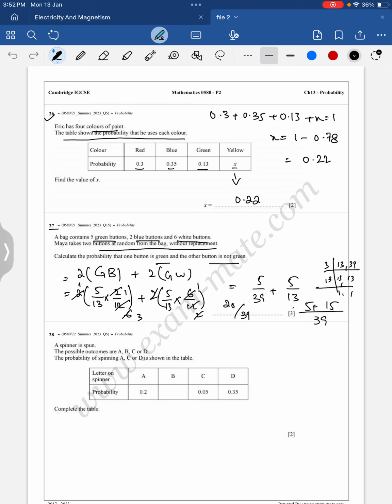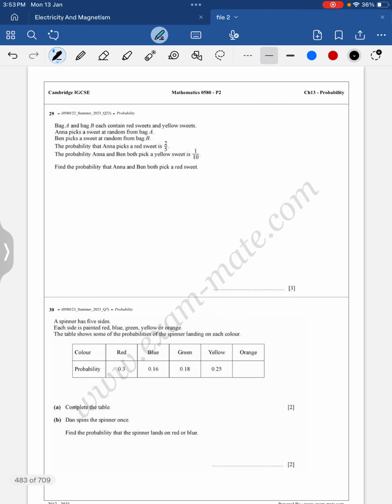Okay, question number 28. A spinner is spun and we have the probabilities. Complete the table. Again, a similar question: 0.2 plus 0.05 plus 0.35 plus x is equal to 1. 0.05 plus 0.35 is 0.40. 0.40 plus 0.2 is 0.6, plus x is equal to 1. And x is equal to 1 minus 0.6, which is equal to 0.40. So 0.40. Clear?